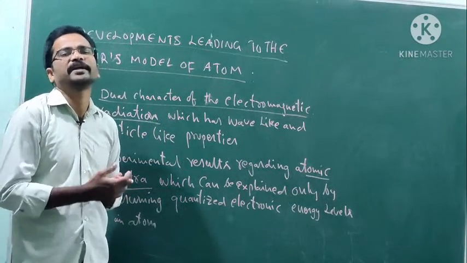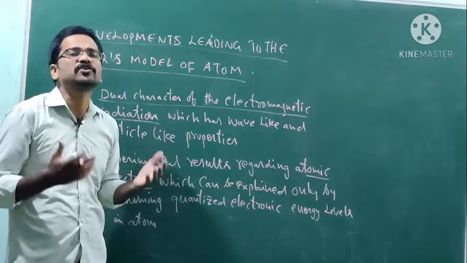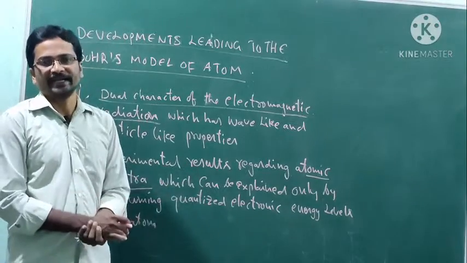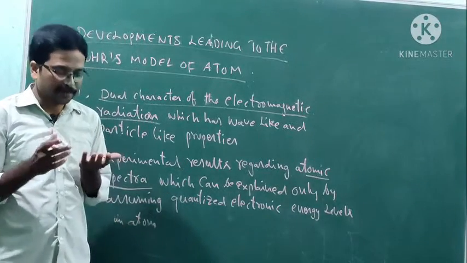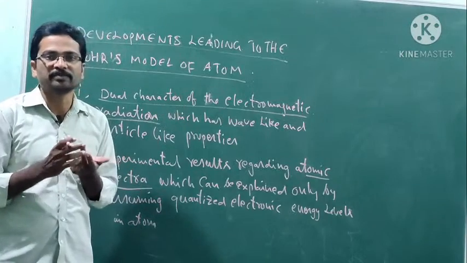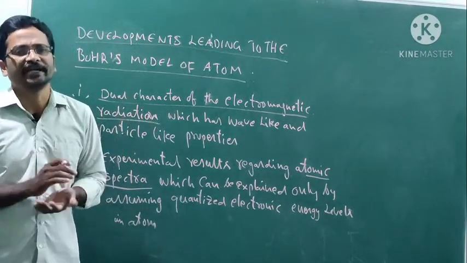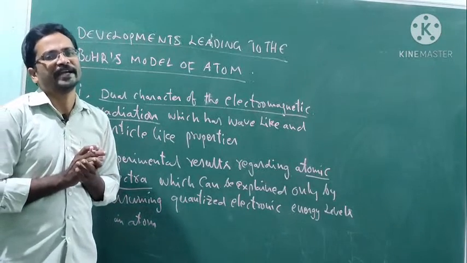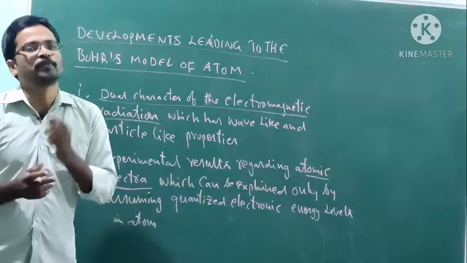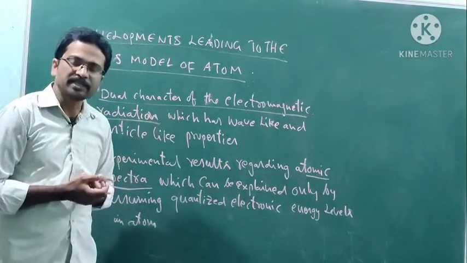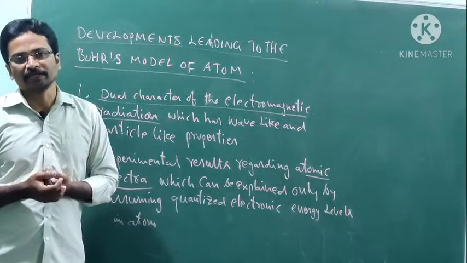The sun also emits rays, and these rays are also electromagnetic radiation. Our tube lights and bulbs all emit electromagnetic radiation. So electromagnetic radiation has both wave-like properties and particle-like properties.